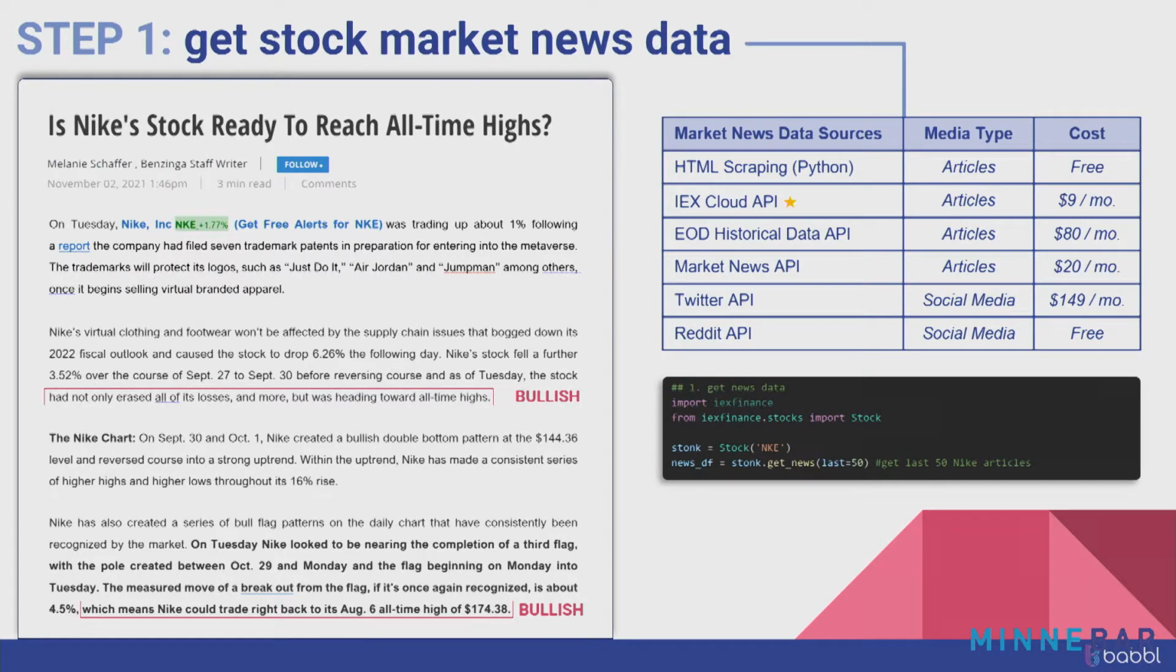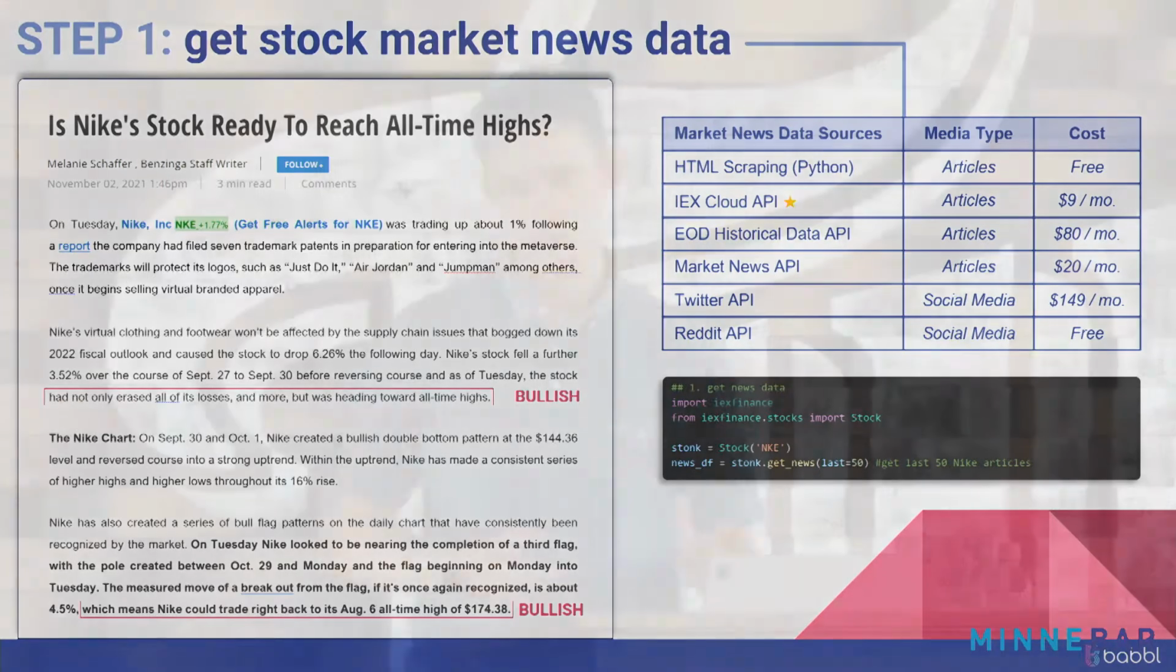So given all this, there's options for getting the data. You pick whichever option you want, in this case IEX Cloud, and then you're able to actually get articles from the internet, put them into a place where you can analyze them using code. And for the rest of this demonstration, we'll be looking at specifically this article you see on the screen.